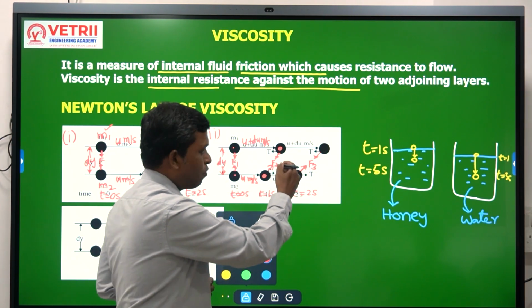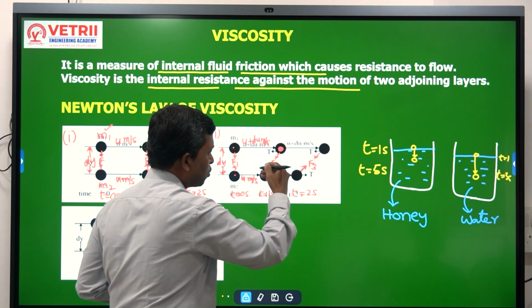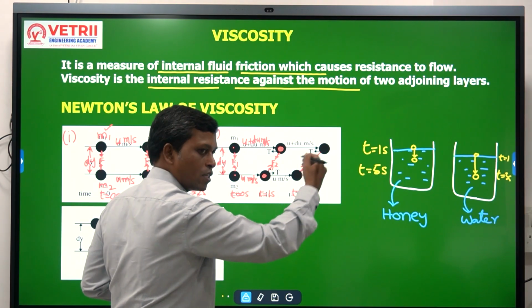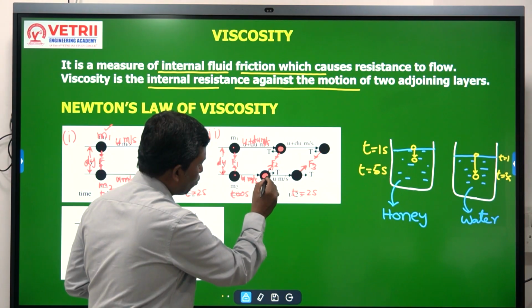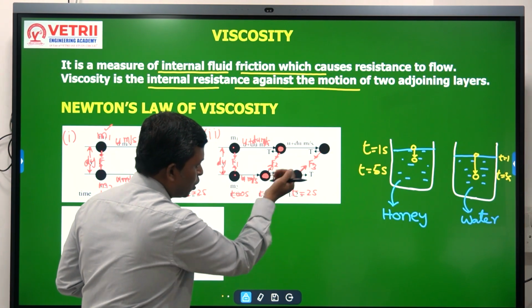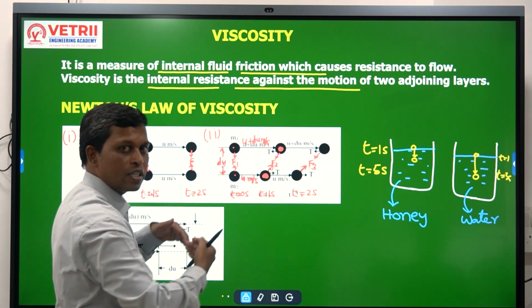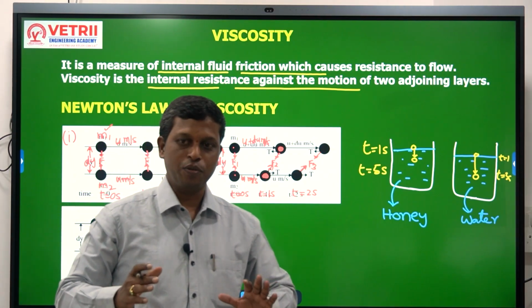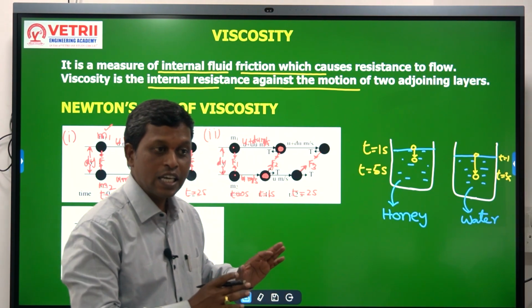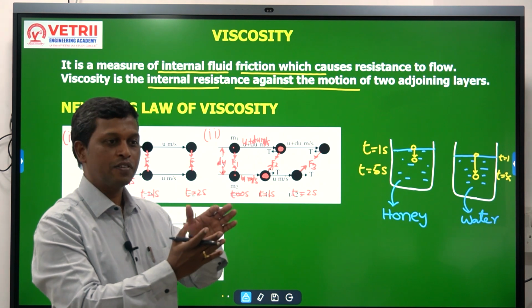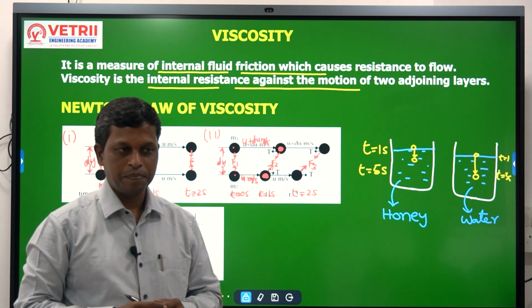At the same time, the slow moving molecule is trying to pull backward the fast moving molecule. So there is a differential movement between the molecules.